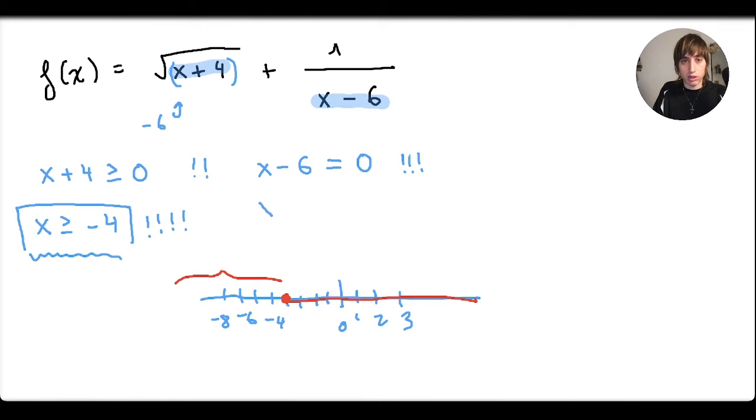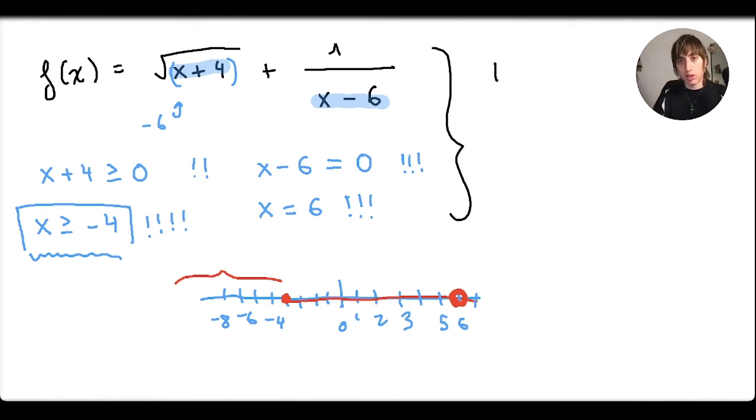Let's see. So x equals 6. Be careful here, because when x equals 6, that input is problematic. So here is 6. This input is not in the domain, so there's a hole here. We cannot put 6. Okay, how could we express this domain? We could express it like this.